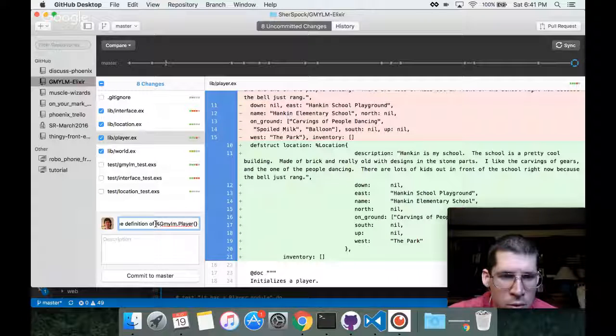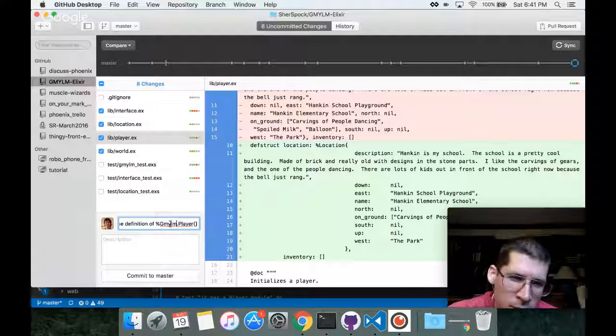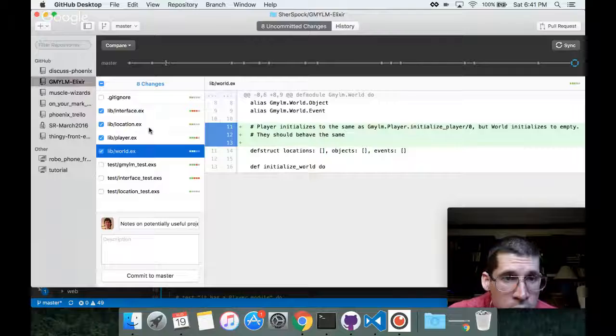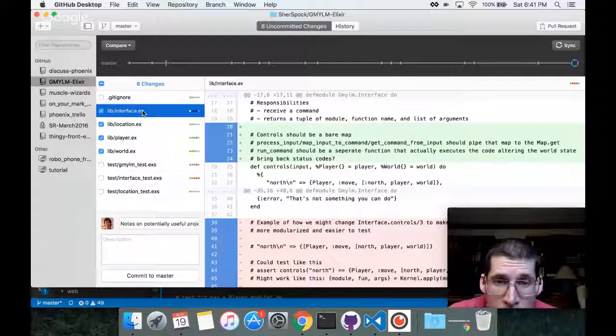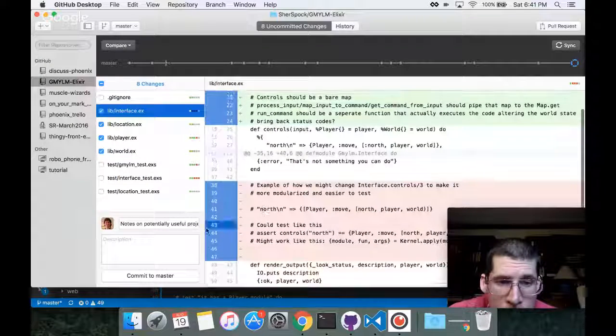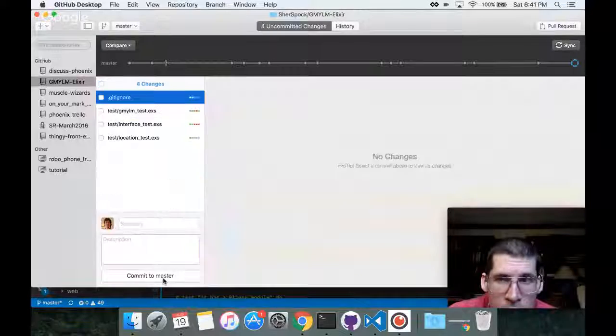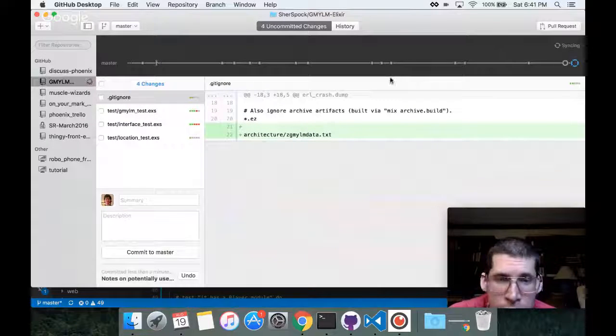This really threw me at first when I was looking at Elixir, but it's finally starting to feel intuitive that you put between the percent and the brackets the name of the module where that struct lives. Yeah, or the name of that struct. Yep. Cool. Commit directly to master like a chump. Push it up there.